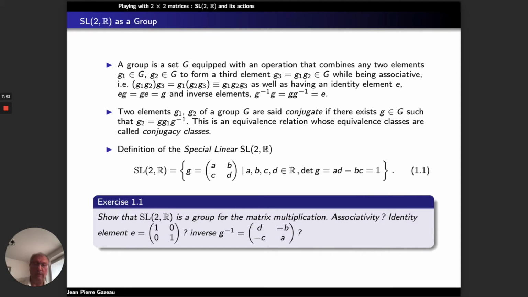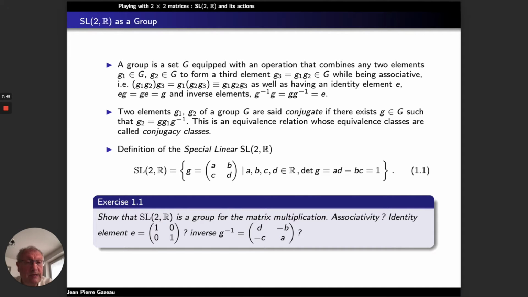So let's go to the general definition. A group is what? A group is a set G equipped with an operation that combines any two elements, G1, G2, to form a third element, G3 equal to G1 G2. This operation is associative. That means the result of G1 G2 combined with G3 is equal to the result of G1 with the combination of G2 G3. And we don't need to put parentheses. We call that just G1 G2 G3.